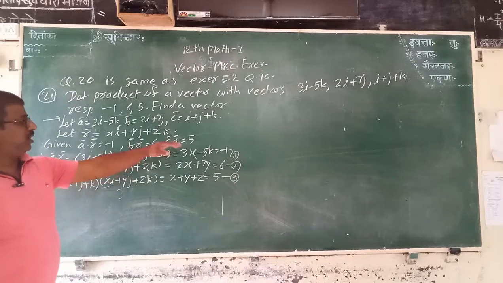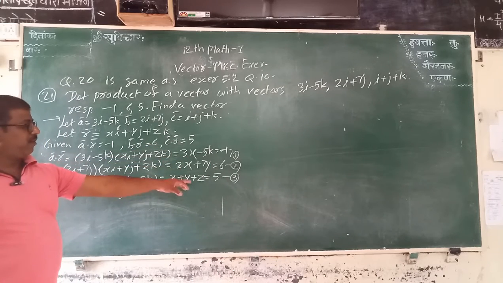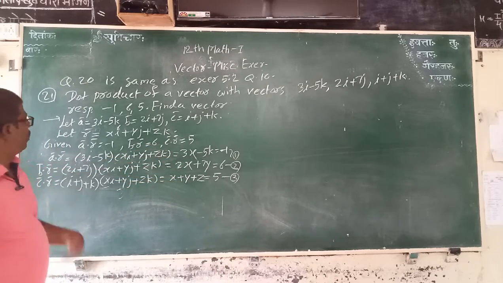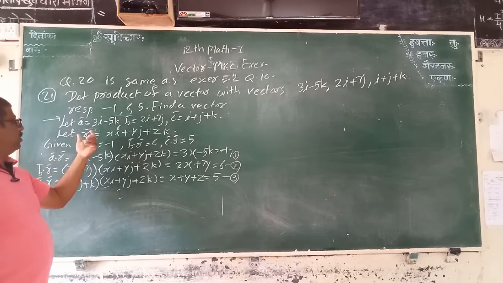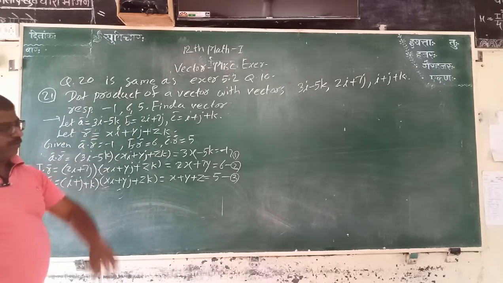After solving these three equations, we get the values of x, y, z, and we put them in R bar, then we get the vector.